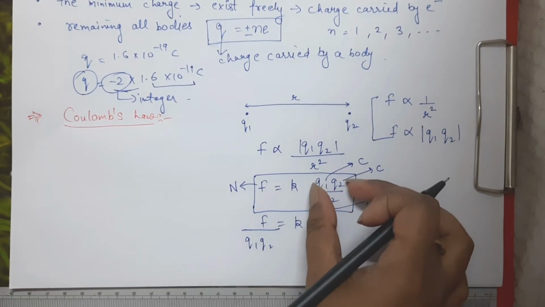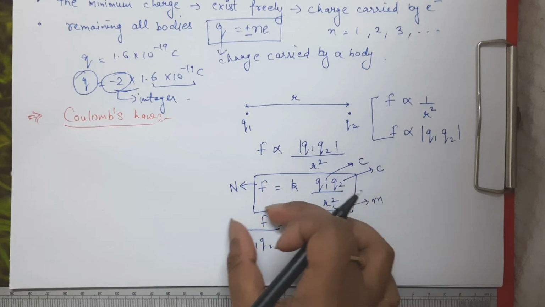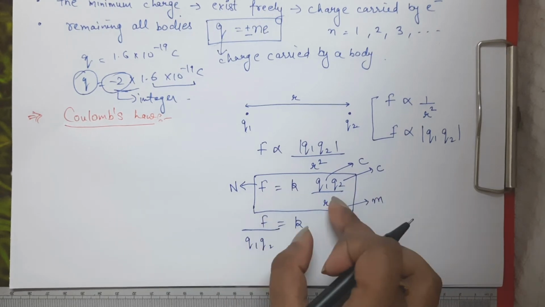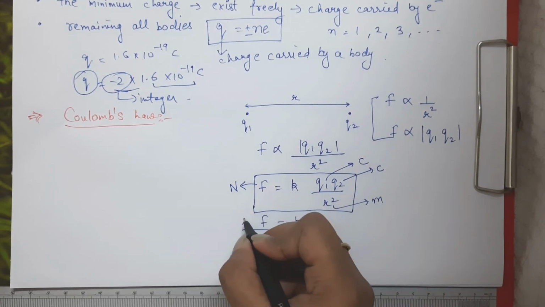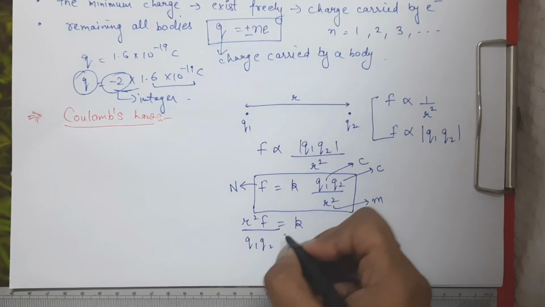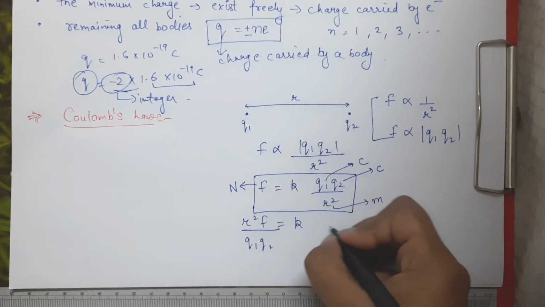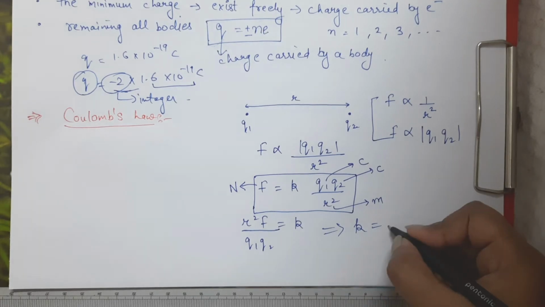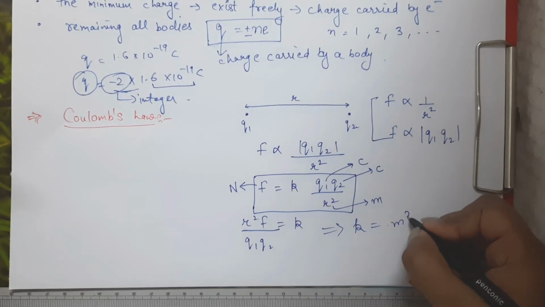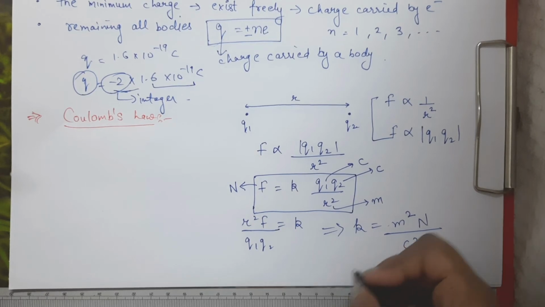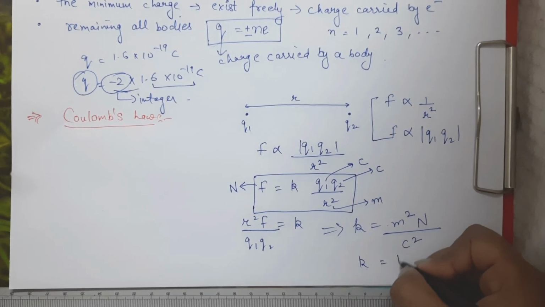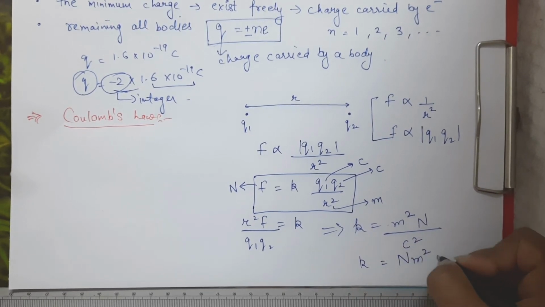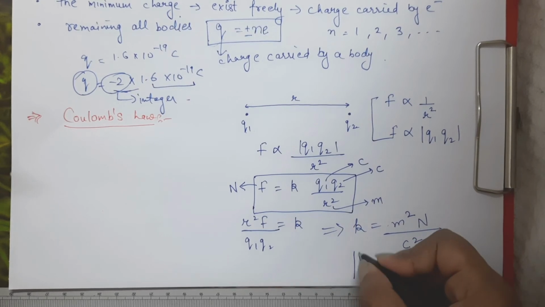These are up, so if we take them to the left hand side, they will be down. This R square will be up. Now if we want to look at the units of this k, it will be what? K is equal to F R square upon Q1 Q2. Unit of R square will be meter square. Force is in Newton, Q1 and Q2, coulomb square. So units of k will be Newton meter square per coulomb square, right?